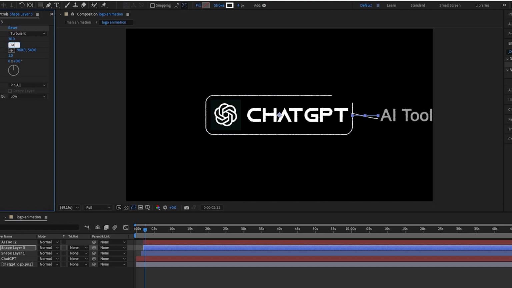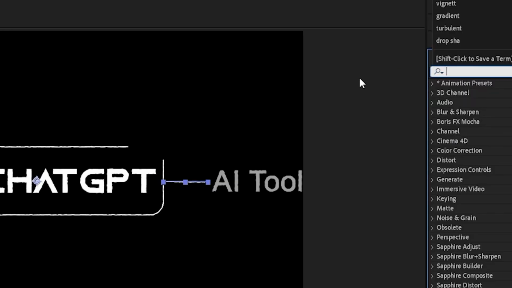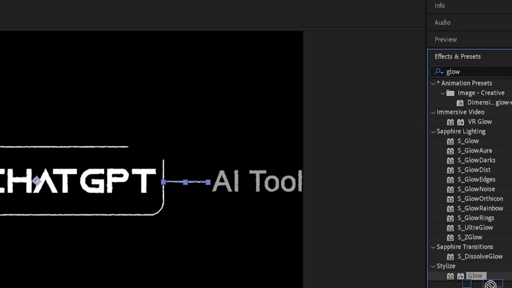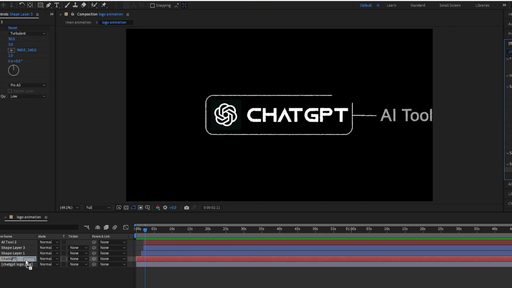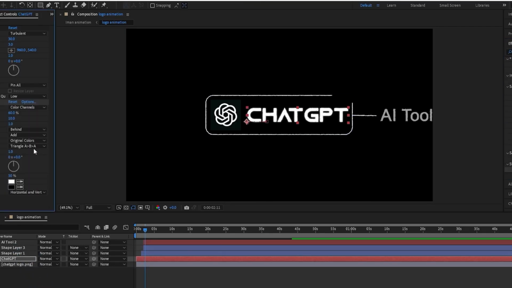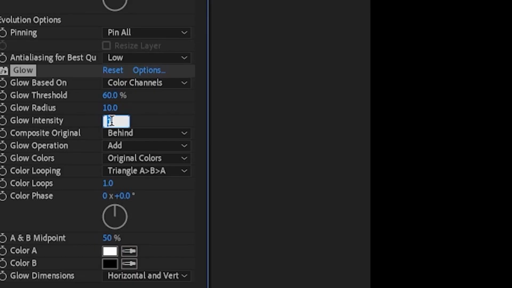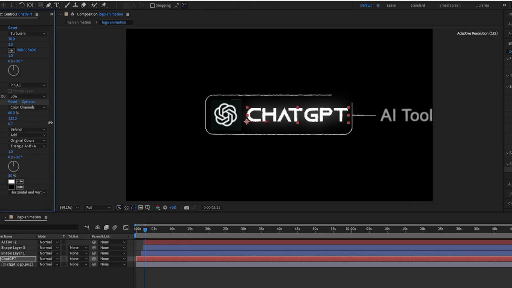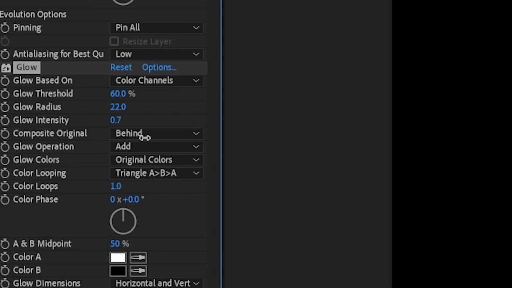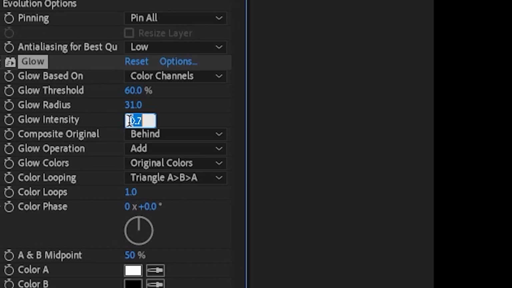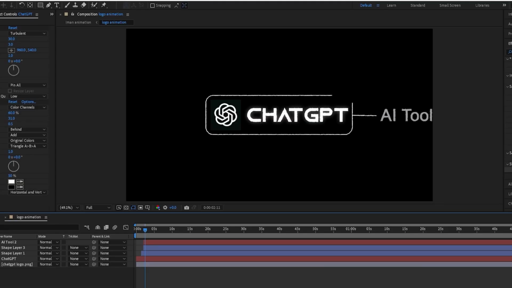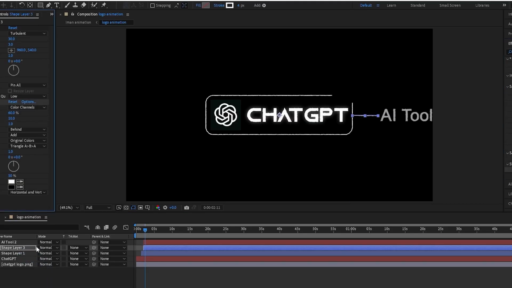It's quite clean. Yeah, and then the next thing you want to add is a glow, and this is going to again make everything look that bit nicer. Play around with the glow. The glow is quite subjective, and you might want it really glowed or not much. I'm going to change it to 0.7 intensity. Just increase the radius. Now I'll decrease the intensity a bit, and the radius is about 30.